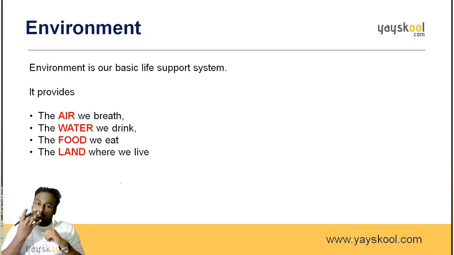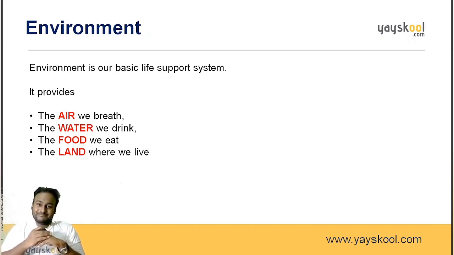So the most important thing which we need. In recent times, we have been seeing that many people have lost their life due to the non-availability of oxygen. In the corona time, many people have lost their life. You might have seen it on television and in the newspapers. Because of lack of oxygen, many people have lost their life. So oxygen is very important. So where do we get oxygen from? From the atmosphere. That is the environment.